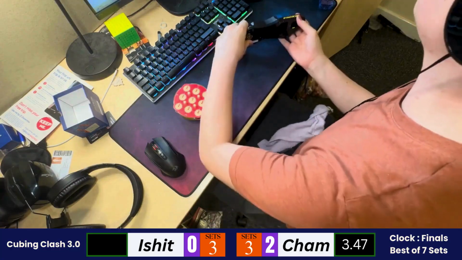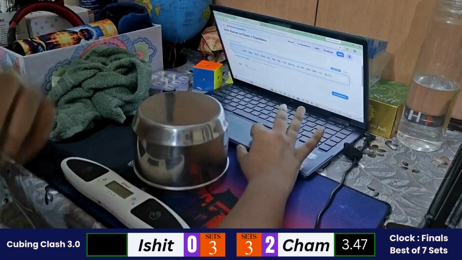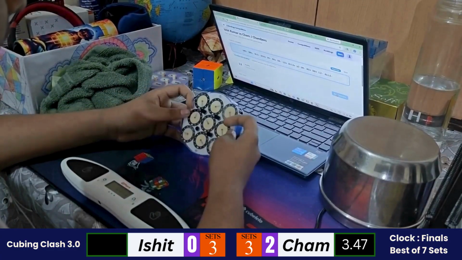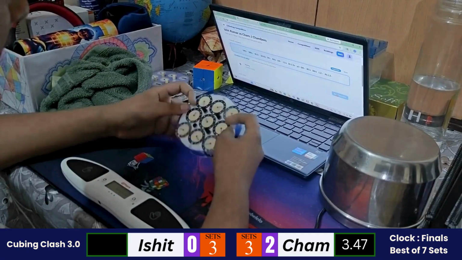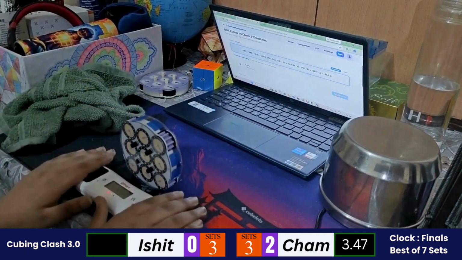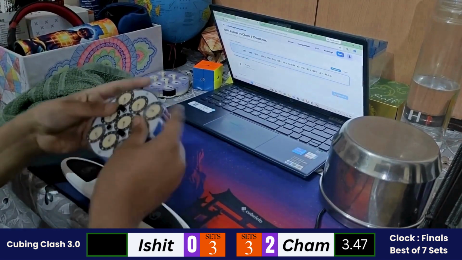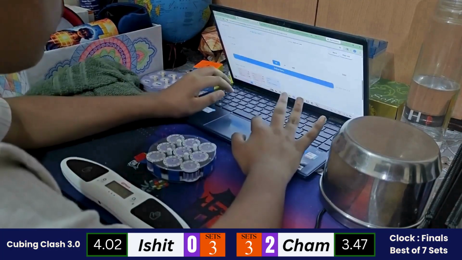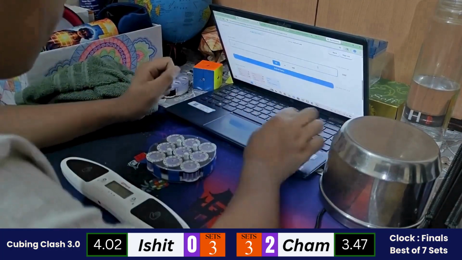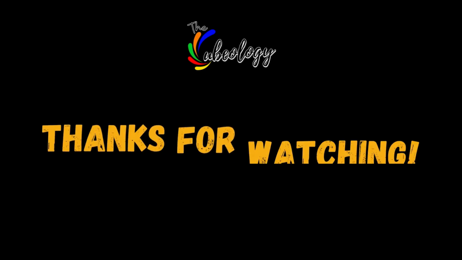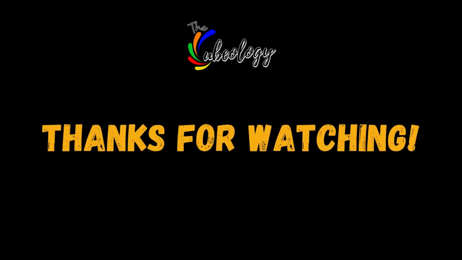So this is the same time that Yushendu got for the 3x3 first sub 4 single. So let's see if Ishit could get a better time than this, or this is the point where Cham gets crowned as the clock champion for Cubing Clash 3.0. So Ishit started with his solve and on a good pace, but a 4.02, and we have our champion for Cubing Clash 3.0 clock, that is Cham J Chambers. So huge congratulations to Cham, and thanks for watching everyone. Stay tuned for the upcoming videos as well.